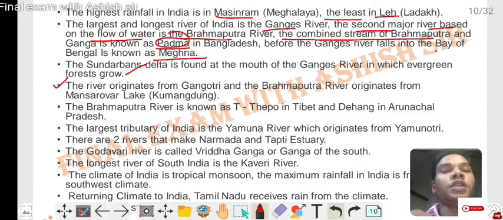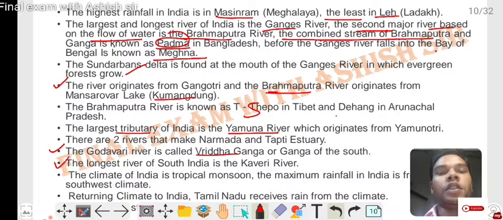The Ganga originates from Gangotri, and the Brahmaputra originates from near Mansarovar Lake. The Brahmaputra river is known as the Tsangpo in Tibet and Dihang in Arunachal Pradesh. The largest tributary of the Ganga is the Yamuna river, which originates from Yamunotri. Two rivers, Narmada and Tapti, make estuaries. The Godavari river is called Vriddh Ganga, or Old Ganga, or Ganga of the South. The longest river of the south is the Kaveri river.